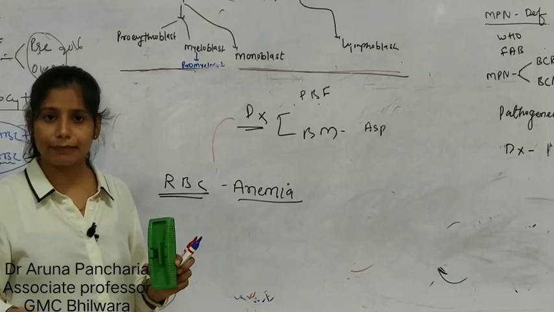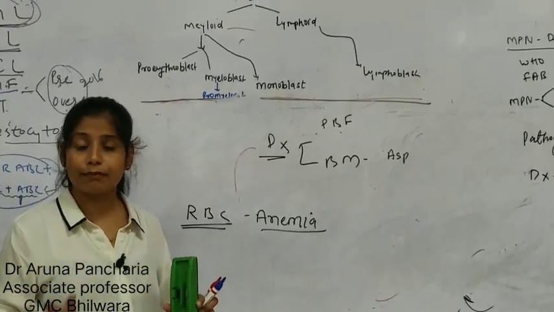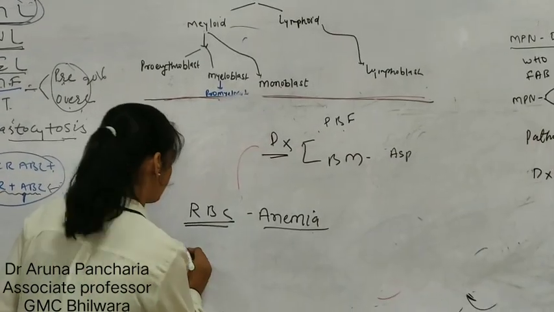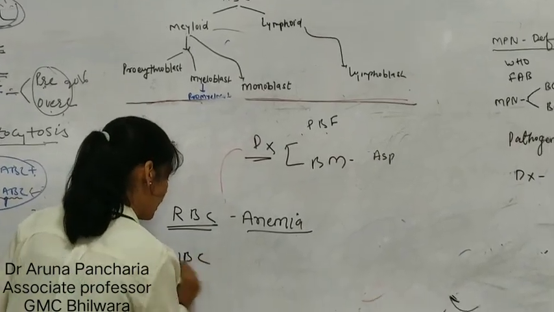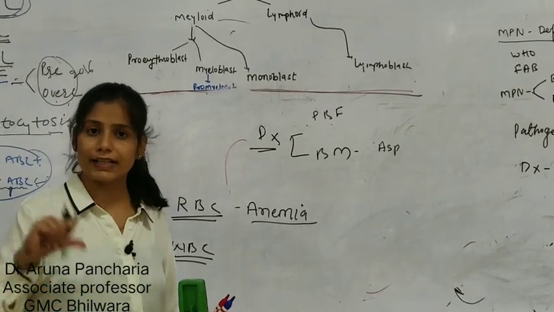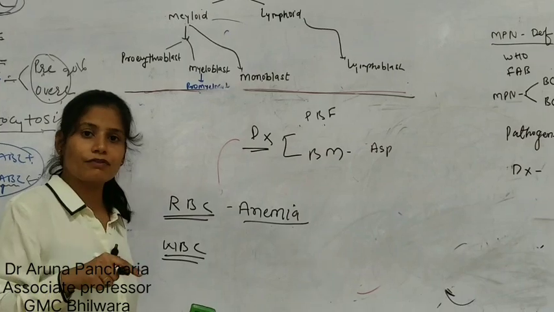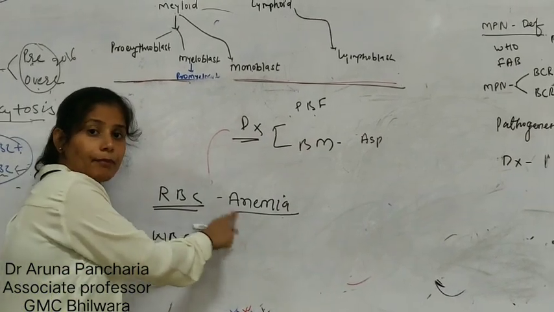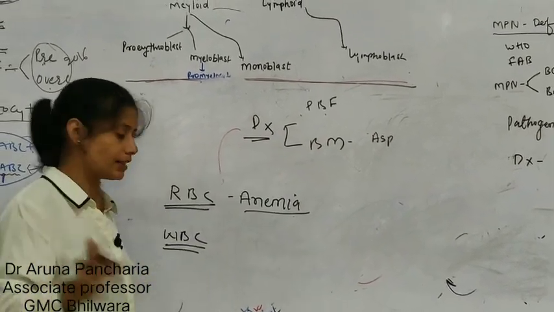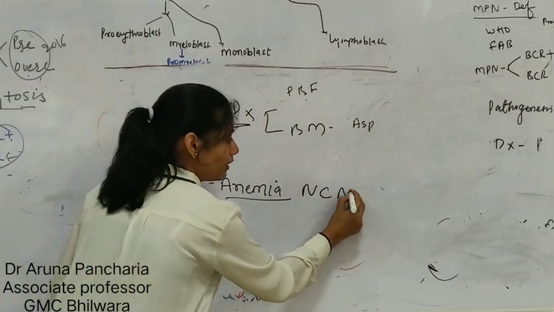Normocytic normochromic anemia. But sometimes macrocytic anemia can be seen, because there is an increased WBC count, and that WBC will utilize the folic acid, so there will be decreased folic acid, and because of that decreased folic acid macrocytic anemia may be seen. Now what happens in the normal? It is normocytic normochromic.